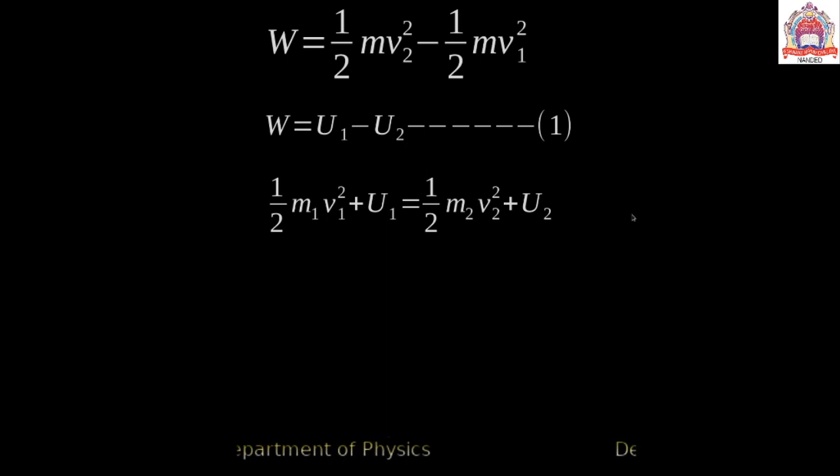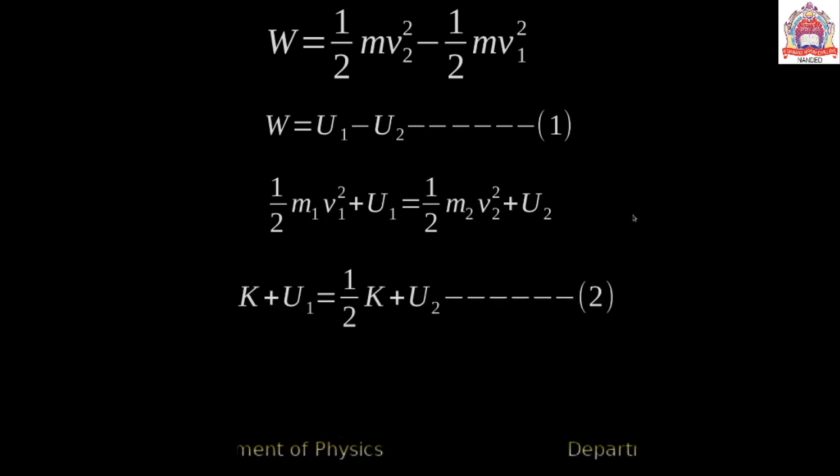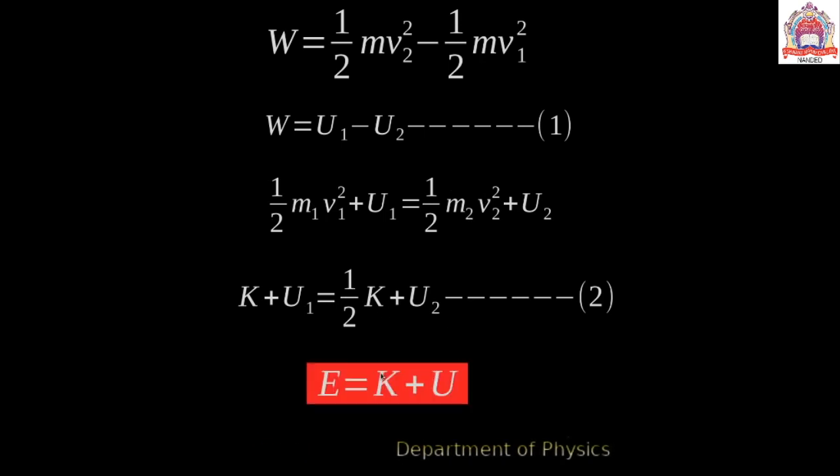So as we know, the kinetic energy is half mv square. So we can write this term is k over k, this term is also k. So we can write k u1 is equal to, here it is not the 1 by 2, simply k u2, equation number 2.